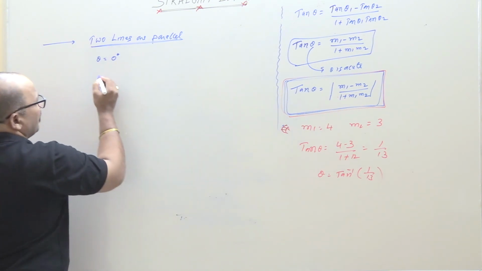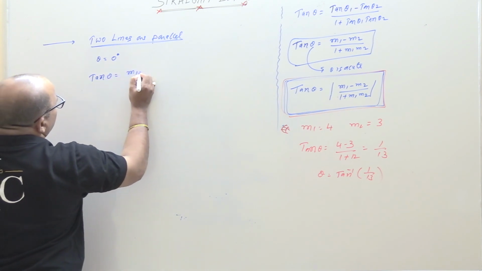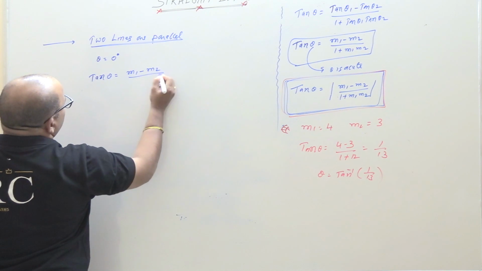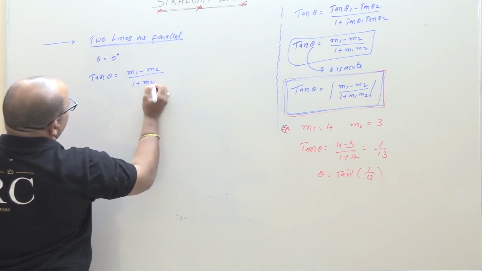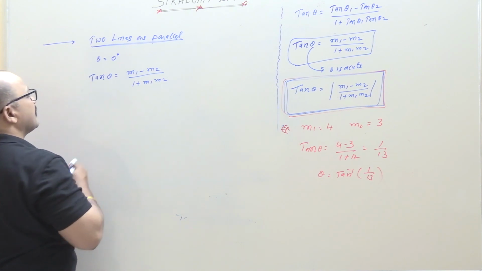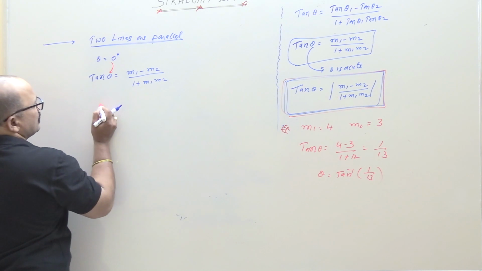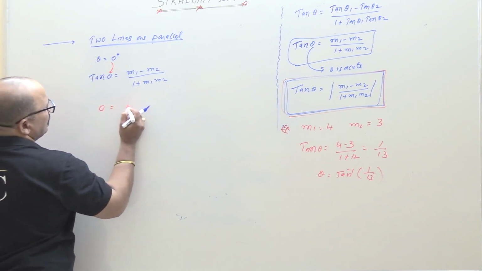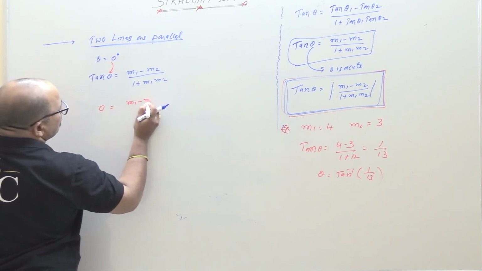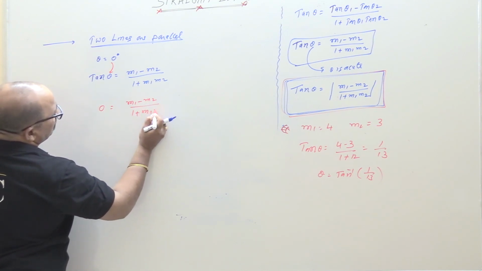Now, with the help of tan theta, students: tan theta is equal to (m1 minus m2) by (1 plus m1 m2). Now replace theta with 0. Tan 0 is nothing but 0, so 0 is equal to (m1 minus m2) by (1 plus m1 m2).